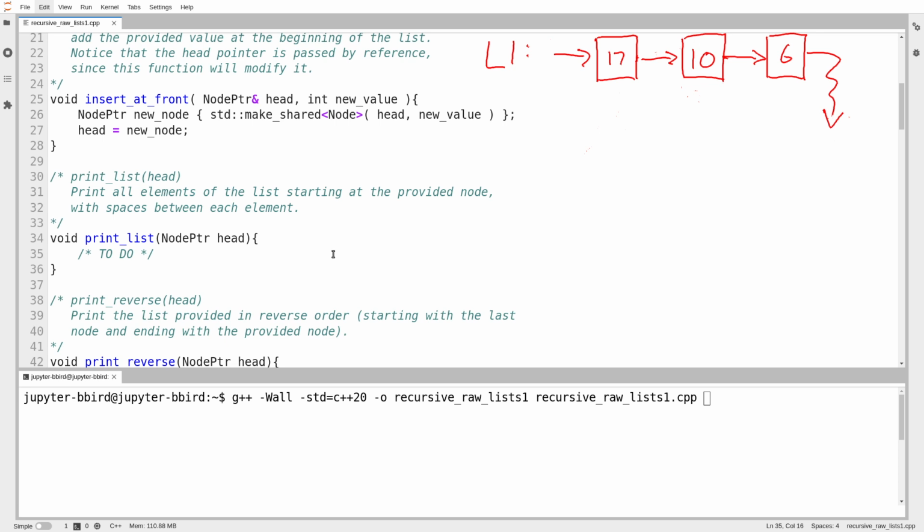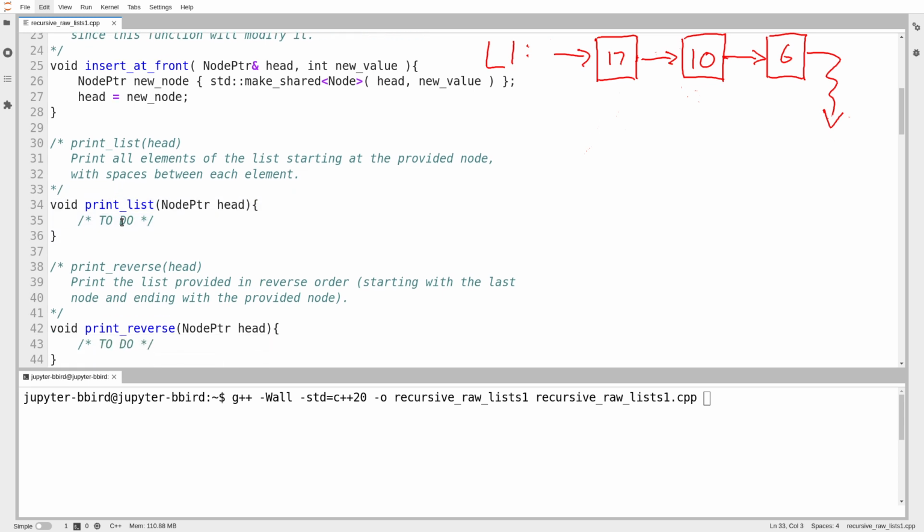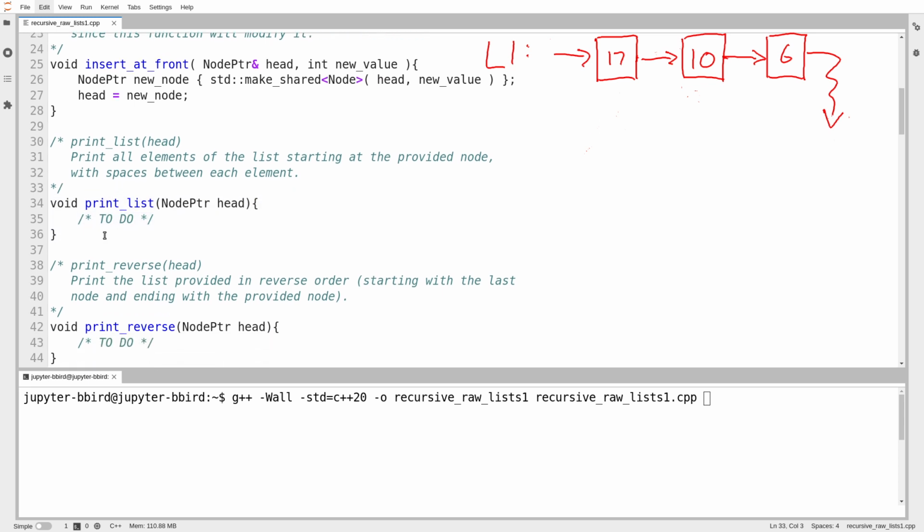And in general, when you write something using recursion instead of loops, you find that instead of statements like for and while, you discover a lot more function calls. And I'm actually going to write myself an extra function to help me with the recursive solution. That is not strictly necessary for print list, but it is quite helpful for print reverse. And for symmetry, I'm going to use it for both.